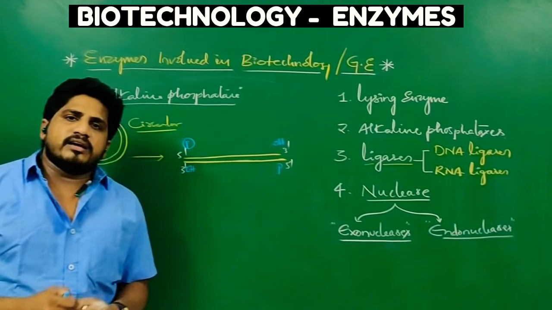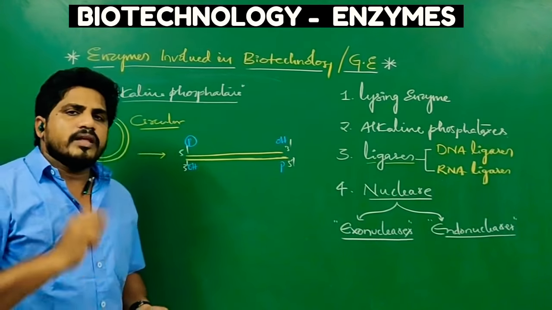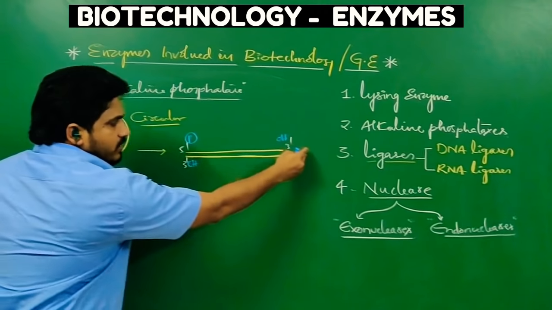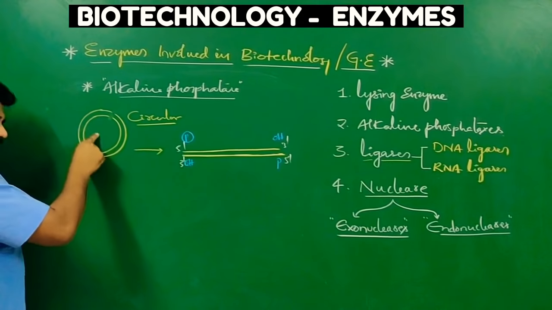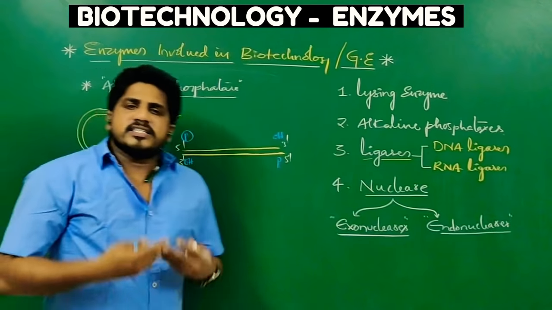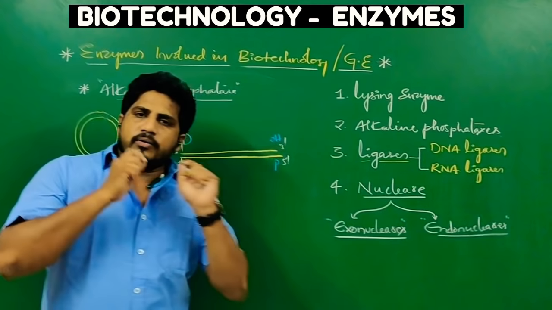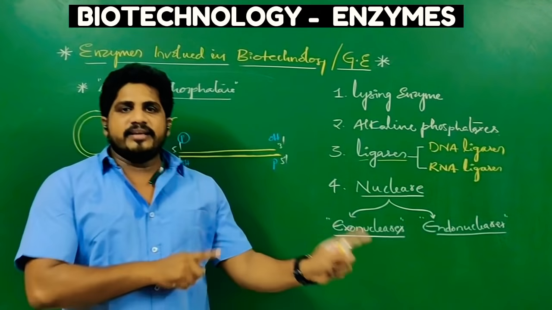Why do we want linear? To conduct some experiments. If you want to add a desired gene at this end, we need a linear DNA molecule. How will you add it in a circular one? That is why sometimes scientists or geneticists need a linear molecule. Here I would like to tell you how to turn a circular DNA into linear.